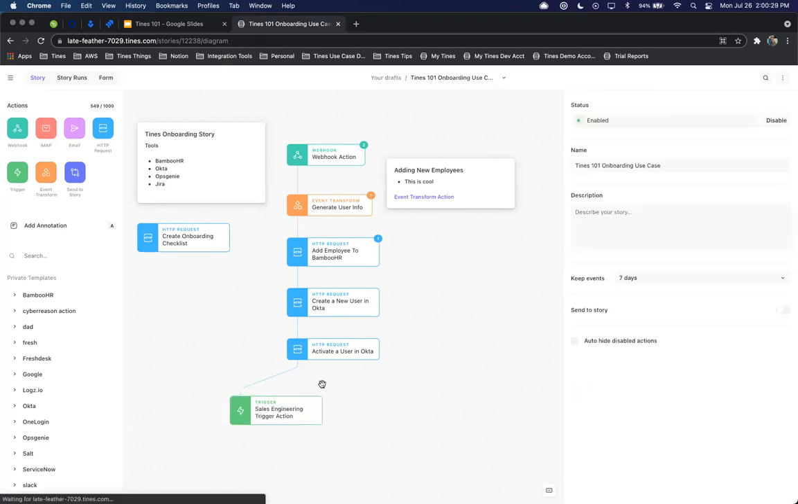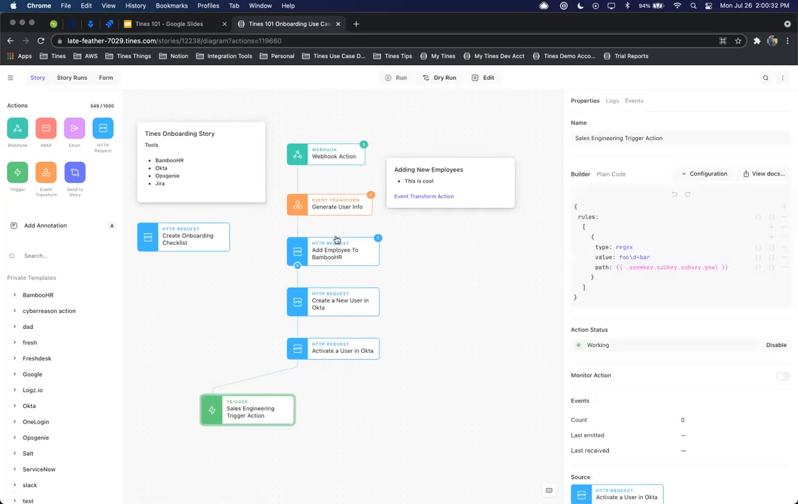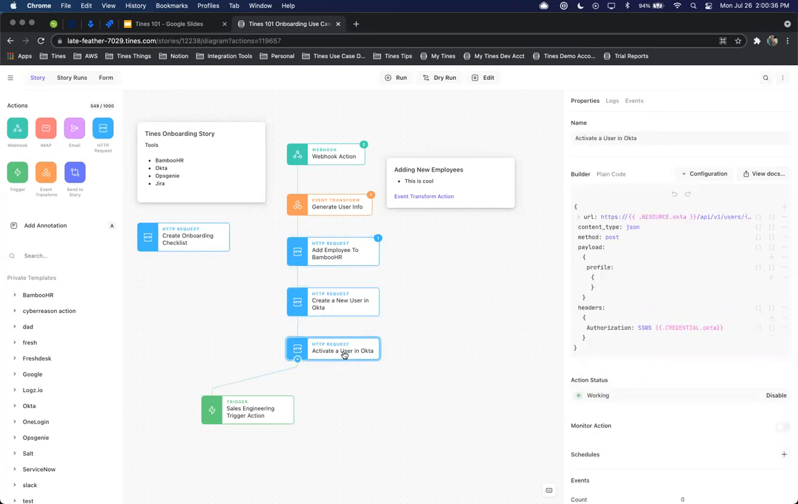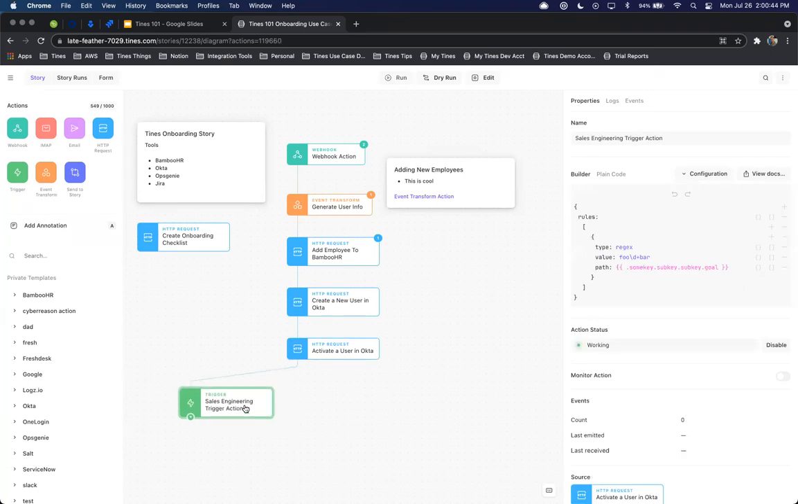So we can build in filters to say, even though we're going to add that employee to Bamboo, we're going to add them to Okta, we're going to activate them in Okta, and that should allow them to have the necessary access rights they need to certain applications. We may also want to say, there are certain tools that the sales engineering team or the customer success engineering team should only have access to.